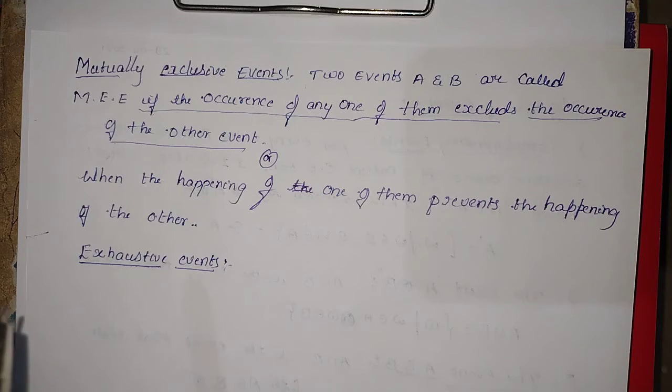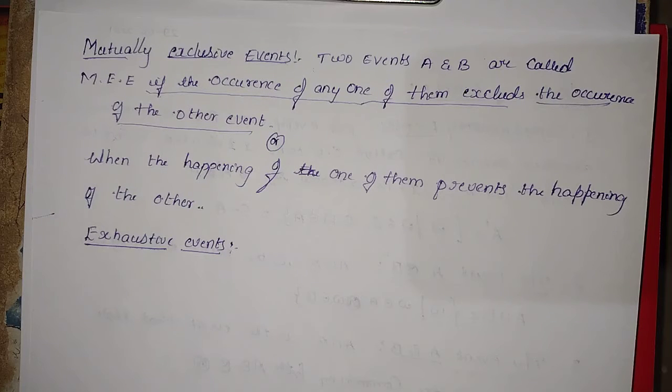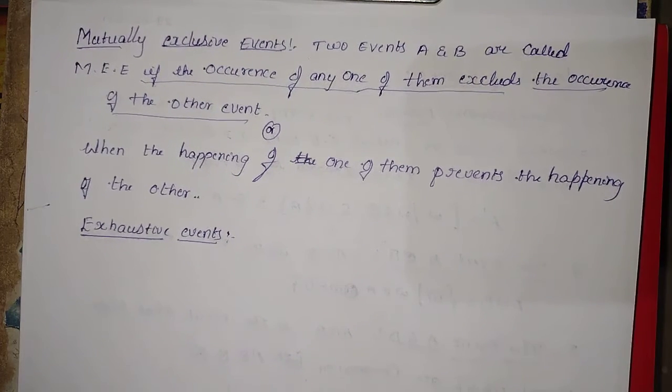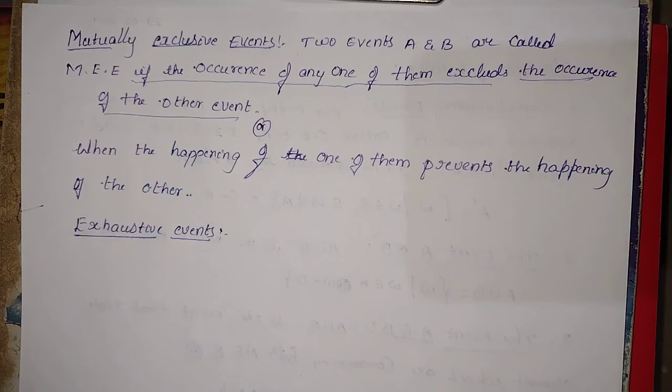So the two events which belong to different elements, where there is no common element between the two events or two sets, are called mutually exclusive. The intersection of the two is zero, which means there is no common element between the two events. That is the definition of mutually exclusive events.